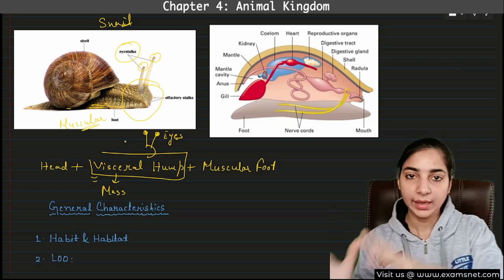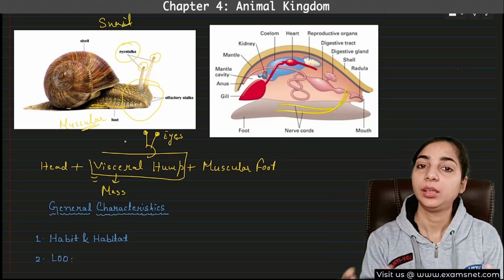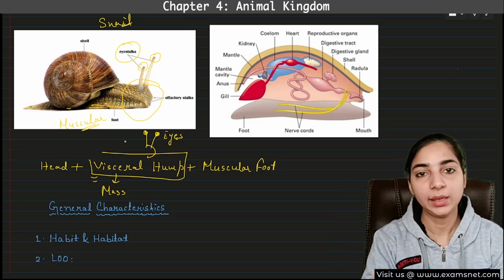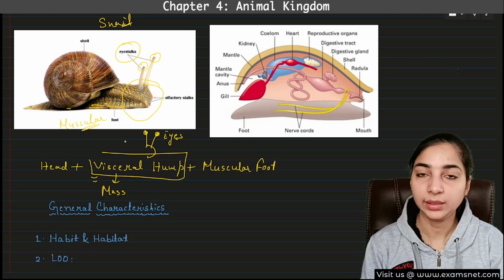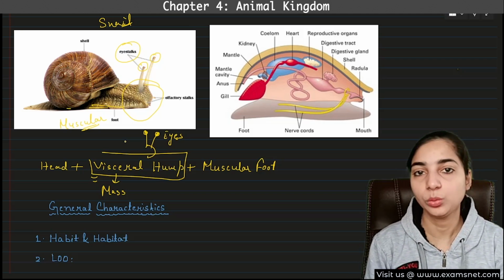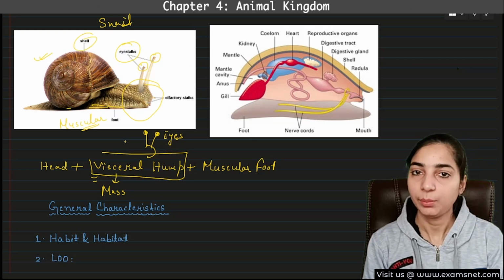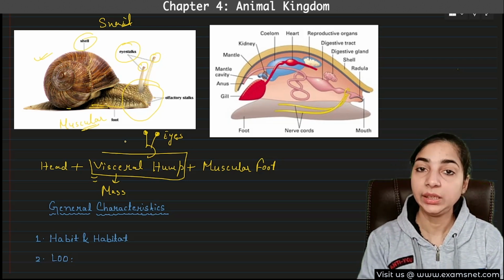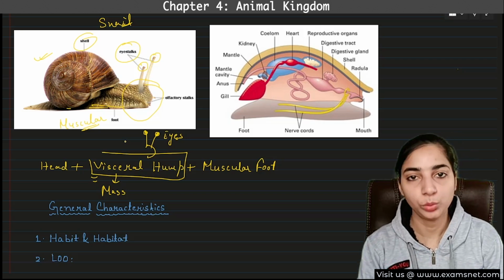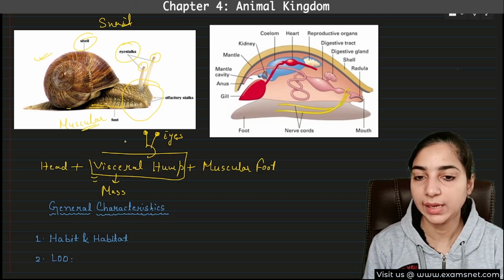So there is a head, and then there is a visceral hump like this, and above the visceral hump a shell can be found or it cannot be found. Some mollusks have a shell, and some do not. In this first picture you can see that the shell is present, but not all mollusks contain a shell. Definitely the visceral hump will be present in all mollusks, containing all the visceral organs. Now let's have a look at this second picture.